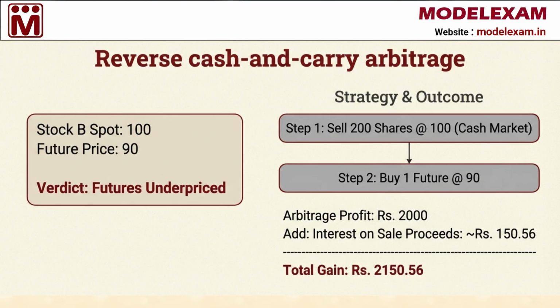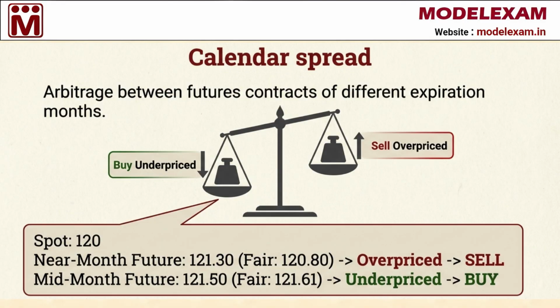In a reverse cash and carry arbitrage, we look for underpriced futures. Imagine stock B has a spot price of 100 rupees, but the futures are trading at only 90 rupees. To profit, you sell 200 shares in the cash market and buy one futures contract. This gives you an initial arbitrage profit of 2,000 rupees. When we add the interest earned on the money from your sale, which is about 150.56 rupees, your total gain becomes 2,150.56 rupees. We also have a strategy called the calendar spread.